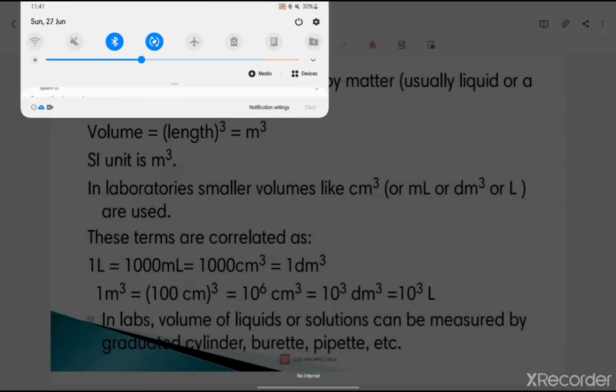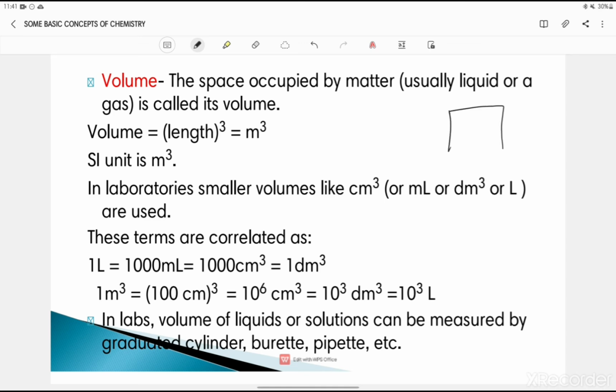It is volume. Now just suppose you have a cube over here. Now the cube has some length, right? It also has some breadth or width, and it also has some height. Okay, so we can write that volume of a cube is equal to length into breadth into height. And what is the fundamental unit or base unit of length?